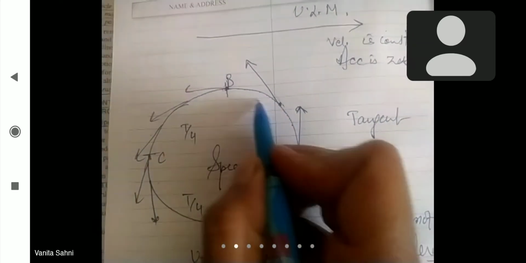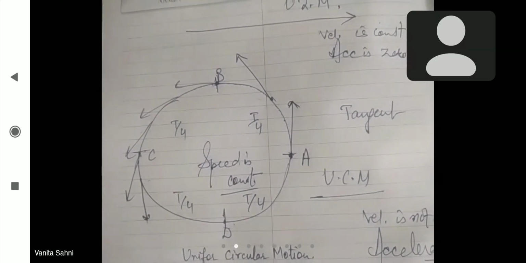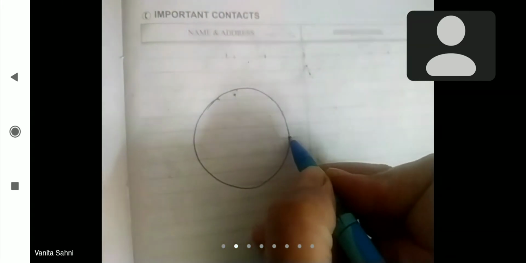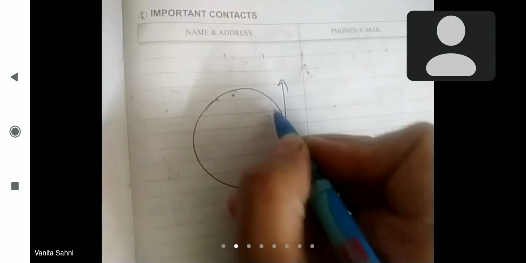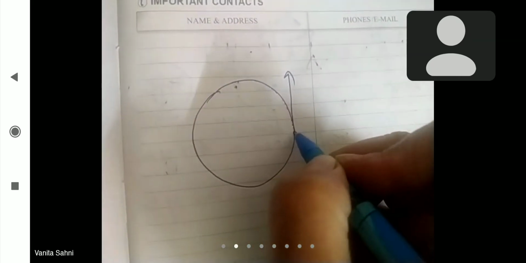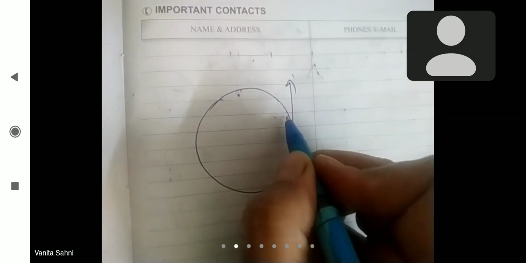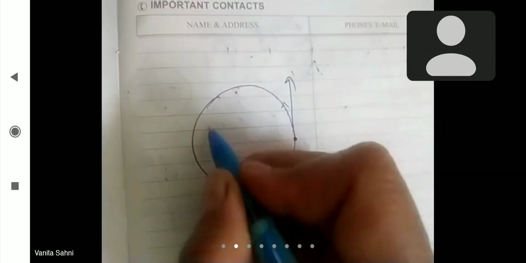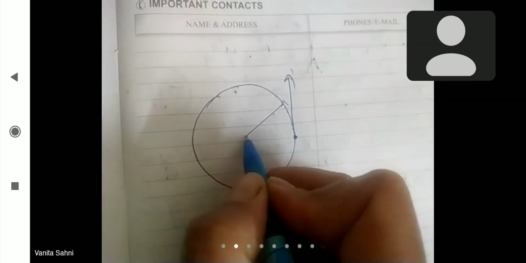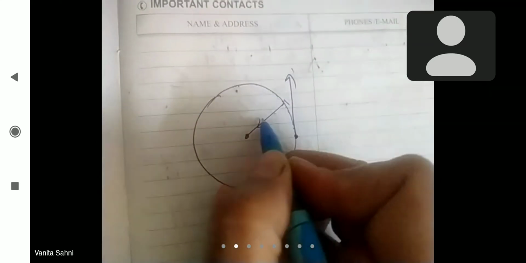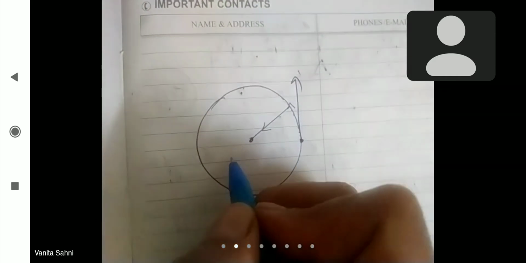This direction of motion cannot be changed itself. It means there must be some force acting on the body which will help the body to change its direction, because it has displacement in this direction, but the body comes to move on this track. It means a center seeking force, a force which is acting towards the center, is always required.